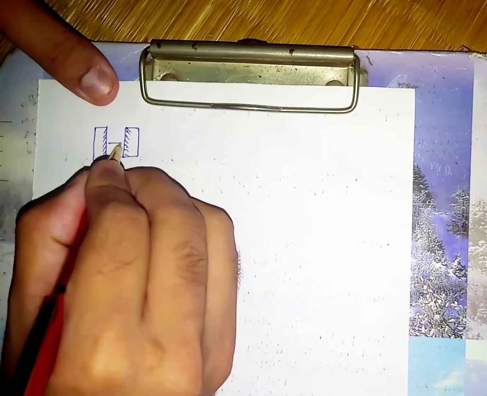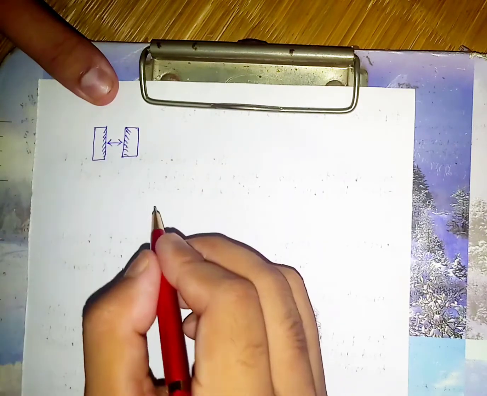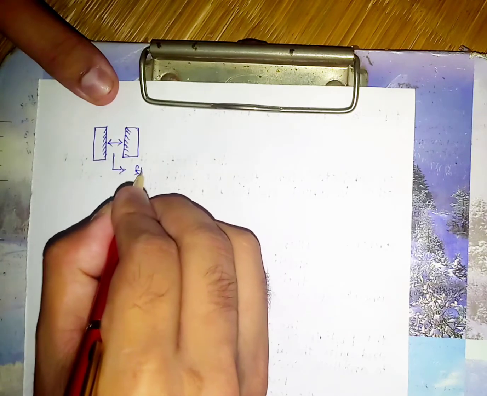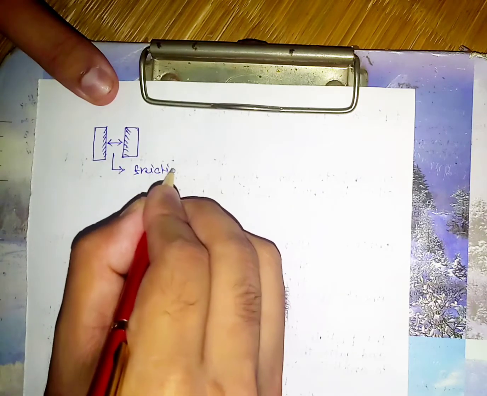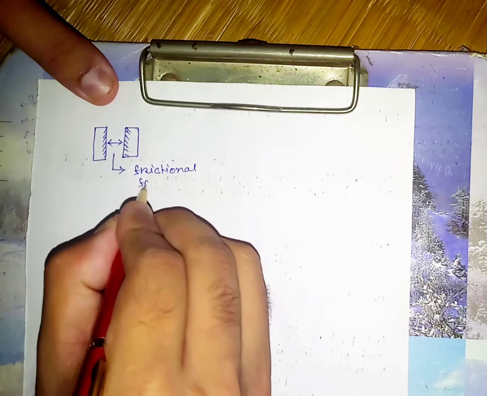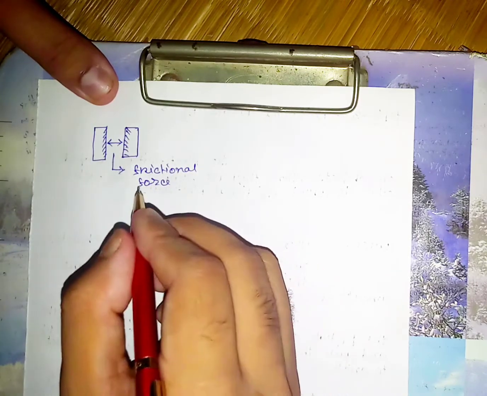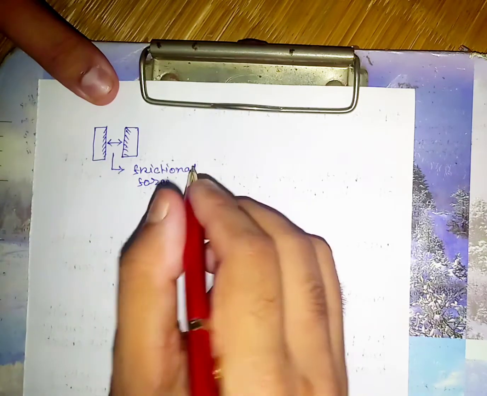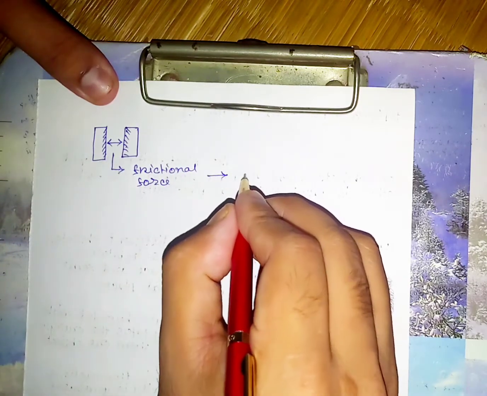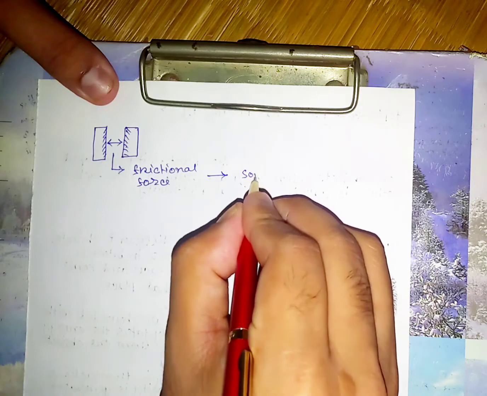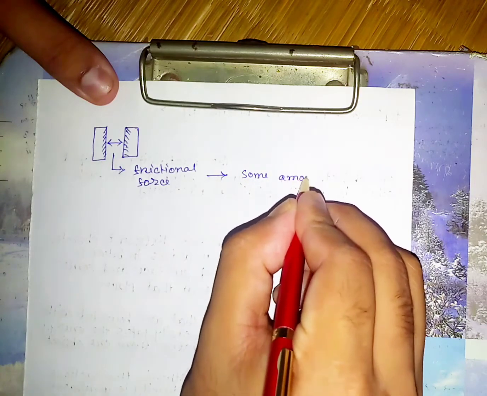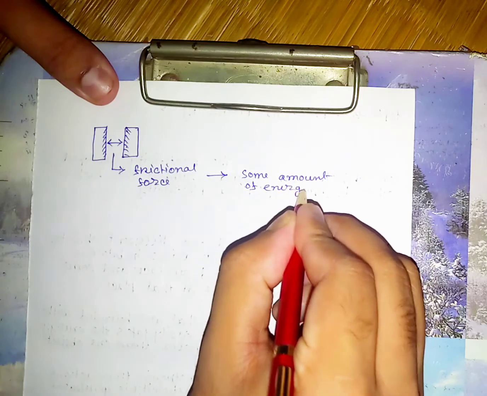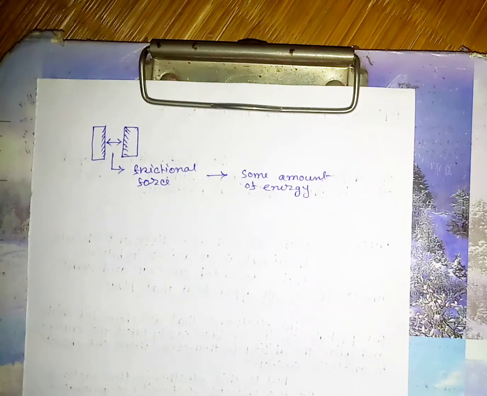If we rub these two surfaces, then some amount of frictional force will act between these two. This frictional force will give rise to some amount of energy.